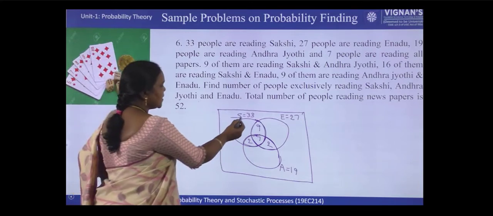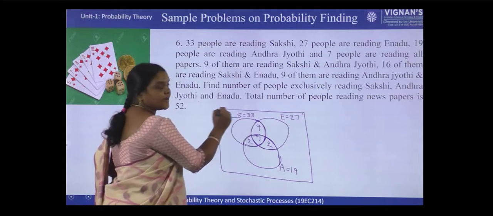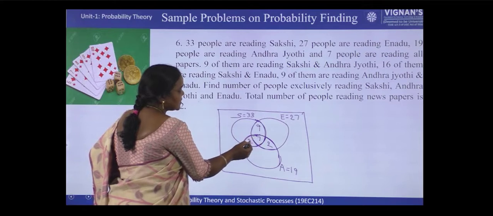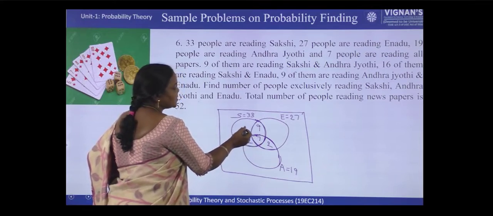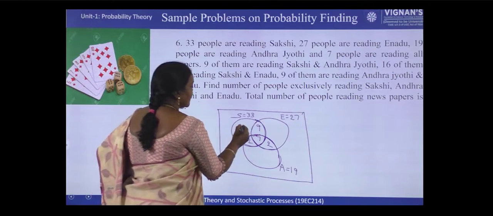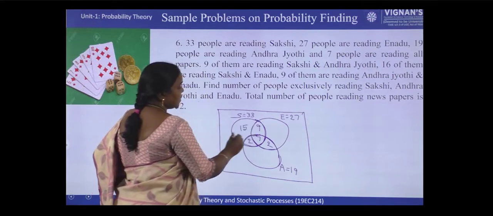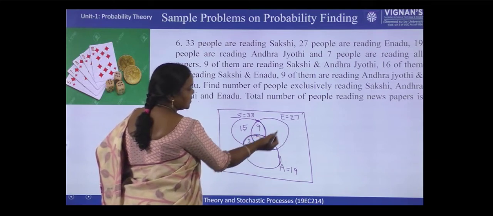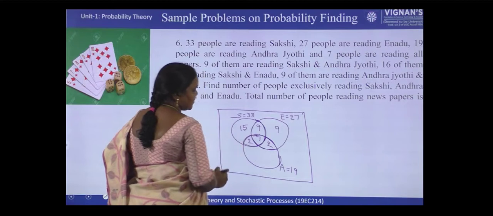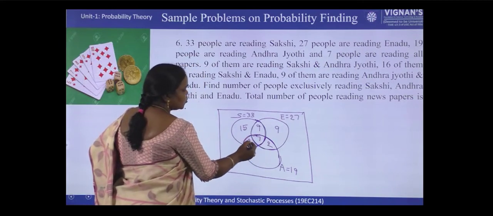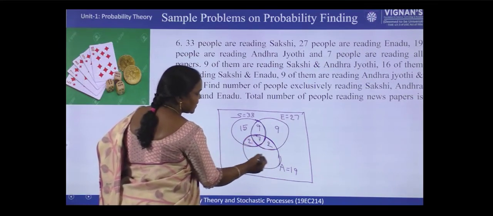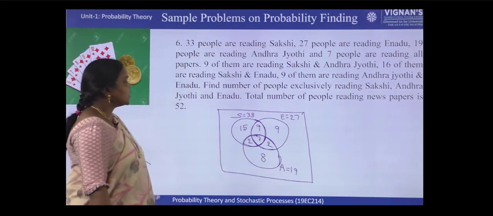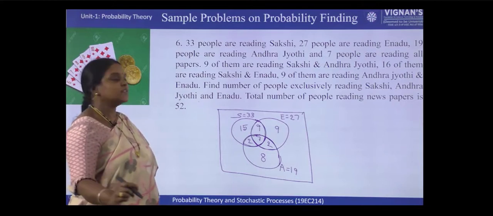Find the number of people exclusively reading Sakshi, Andhra Jyoti and Eenadu. Right? So what is the data given? 33 people are reading Sakshi. See this circle, 9 plus 7, 16, 16 plus 2, 18, plus how much will we get 33? 15. Similarly here, see this circle, 9 plus 7, 16 plus 2, 18 plus 9 will give us 27. And see here, 2 plus 7, 9, 9 plus 2, 11, 11 plus 8 will give us 19. So the question is, how many people are exclusively reading Sakshi?